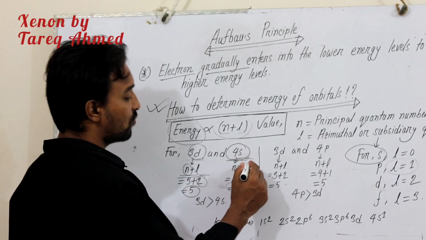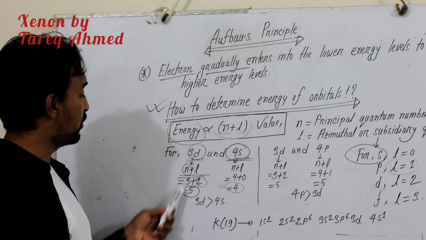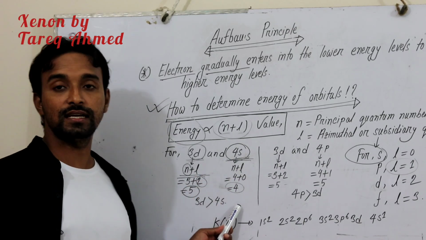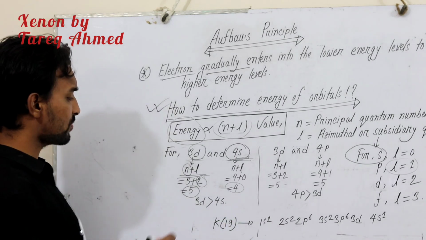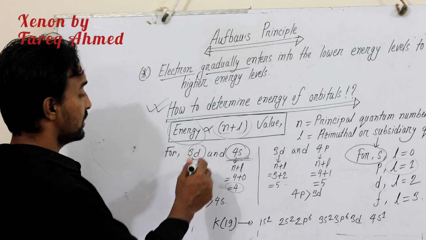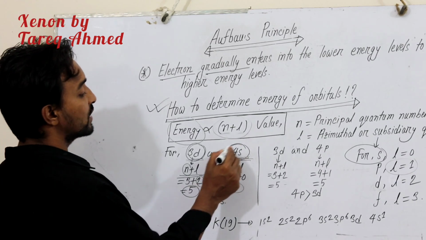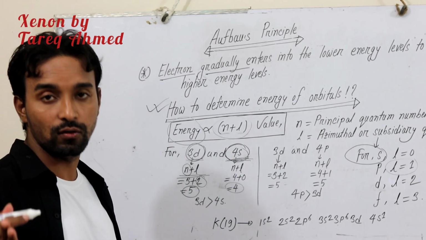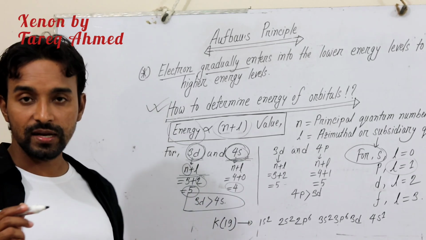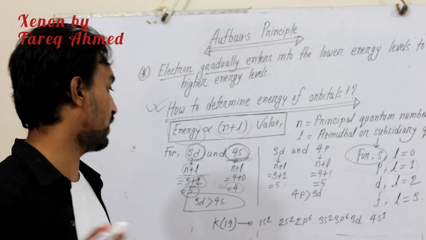And we can compare which has the lowest value and which has the highest value. In 3d and 4s, we can see that for 3d the value of n plus L is 5, and for 4s the value of n plus L is equal to 4. So by finding out the value of n plus L, we can say that 3d has the higher n plus L value, and 4s has the lower n plus L value. So according to the Aufbau principle, the 3d orbital is higher in energy than 4s.